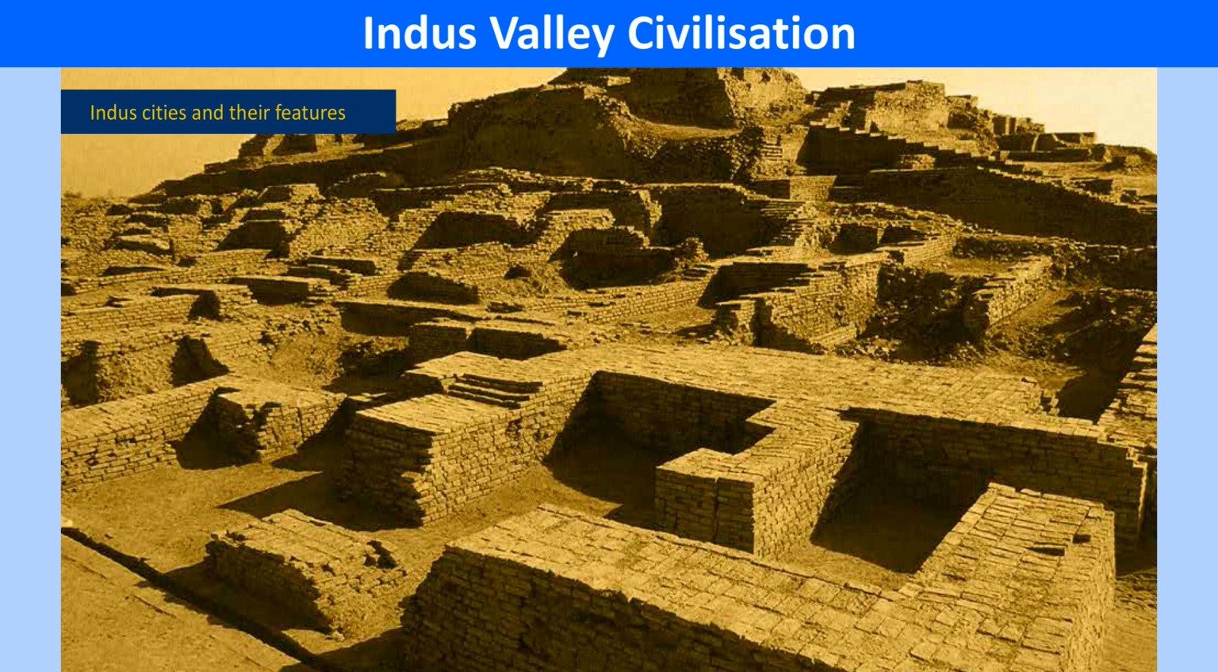Drainage. The drains were made of baked or kiln-fired bricks. The kitchen and the bathroom had drains leading out in the alleys. The main drain ran alongside the main roads and was lined with bricks. Most of them were covered with slabs of stone. The drains were cleaned periodically. They were connected to the main drain in the street.